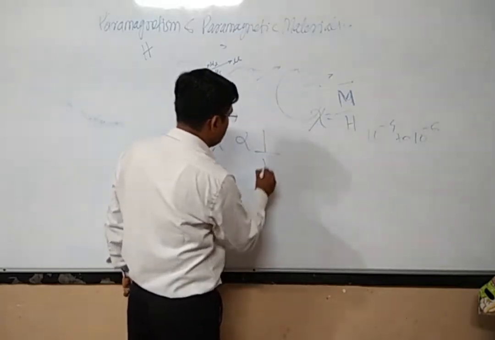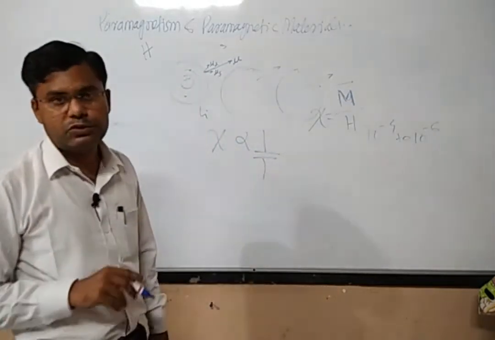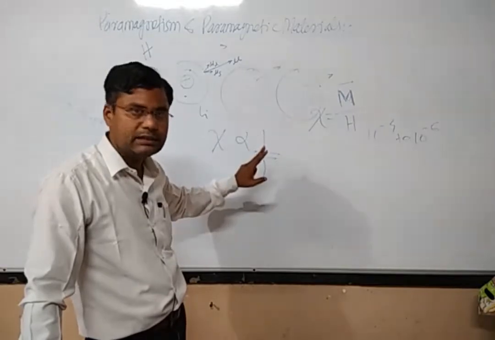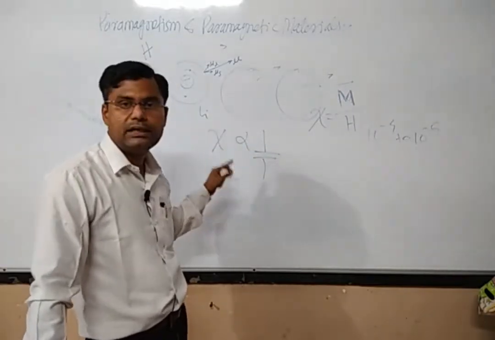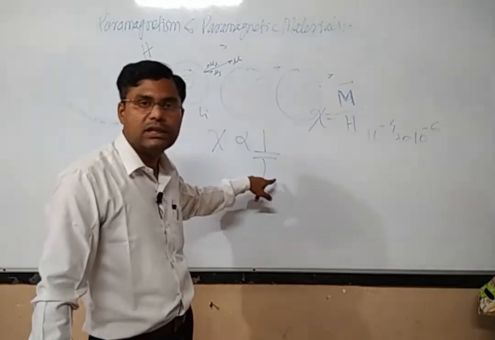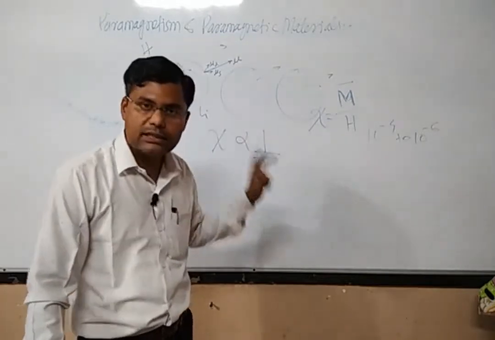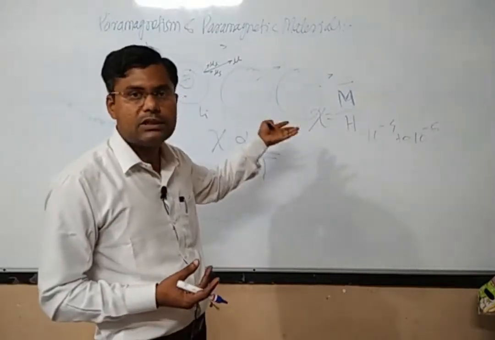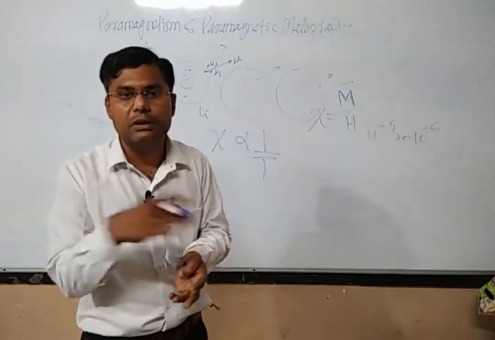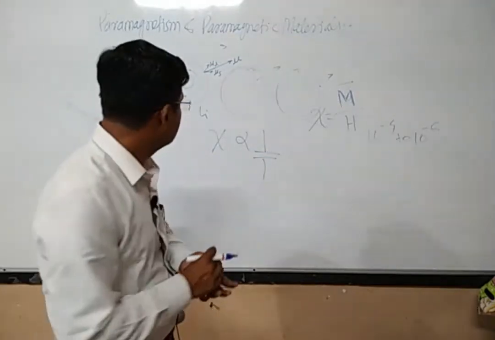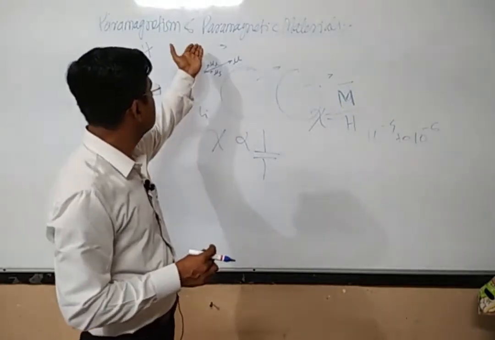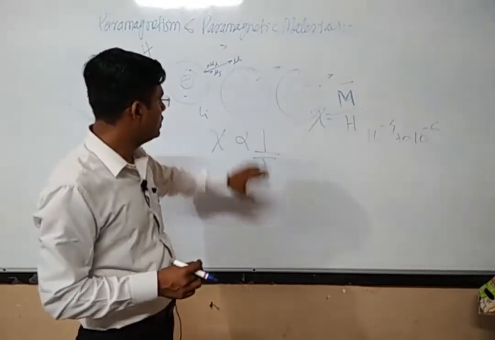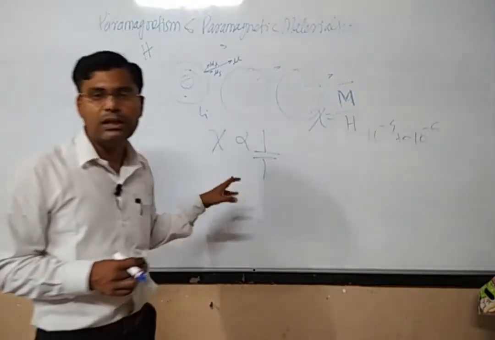One more thing: this magnetic susceptibility is inversely proportional to temperature. If you increase the temperature of a paramagnetic material, its magnetic susceptibility decreases. Why? Because if you increase the temperature, you provide more energy to these atoms. This energy will be absorbed by the atoms and they will be randomly oriented again because of the vibrational motion. It will be difficult for the external magnetic field to keep these magnetic moments aligned in one direction. So if you increase the temperature, the magnetic susceptibility will decrease.